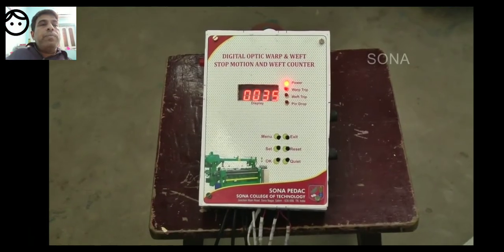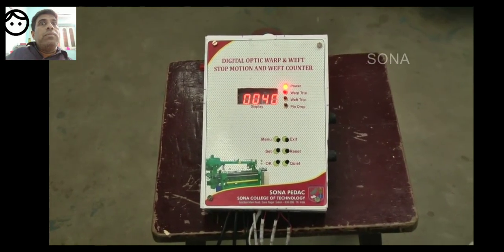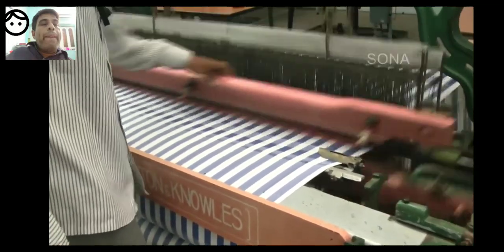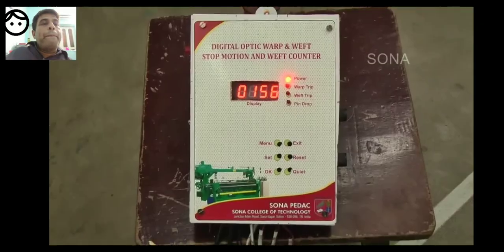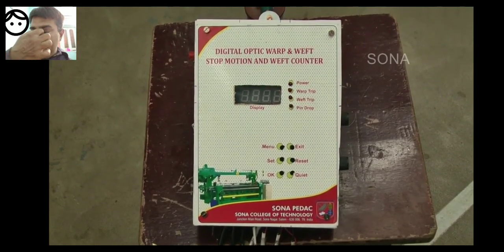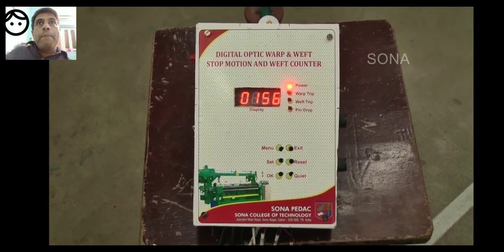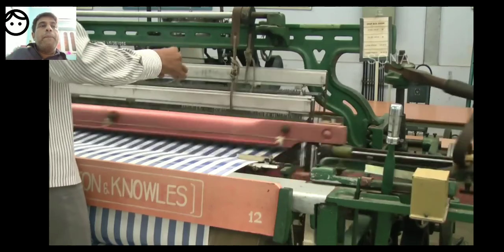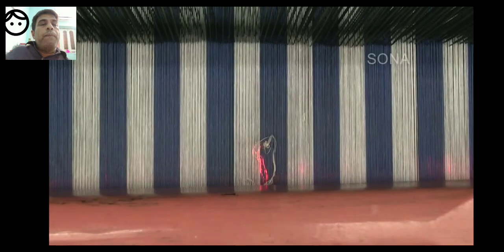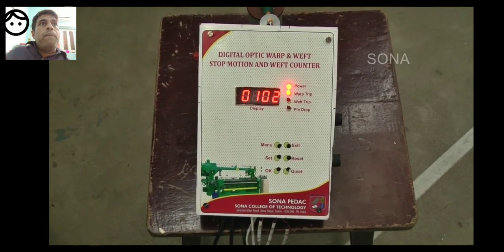Now, let's see the working. When the machine rotates, for every 2 revolutions, 1 pick counting is created. It is used for the estimation of the weaving length of the cloth. At the time of running, when power failure occurs, the product automatically stores the last pick counter data and starts updating the count when power comes again. When any threads or warp overlap each other, the product will stop the machine due to the interruption of the light falling on the sensor. Then the product indicates the warp trip fault with an alarm.